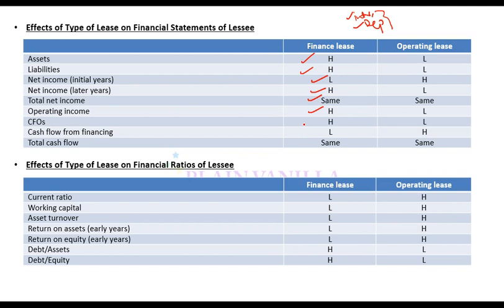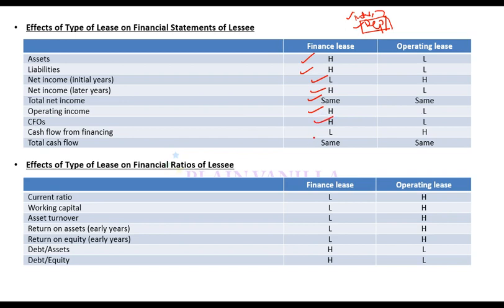Operating income higher. Why operating income higher here? Because you are recording only a portion of payment, that is depreciation, as operating expense. Remaining is being recorded as financial expense, which comes after operating income, compared to operating lease where whole of it will be recorded as operating expense.